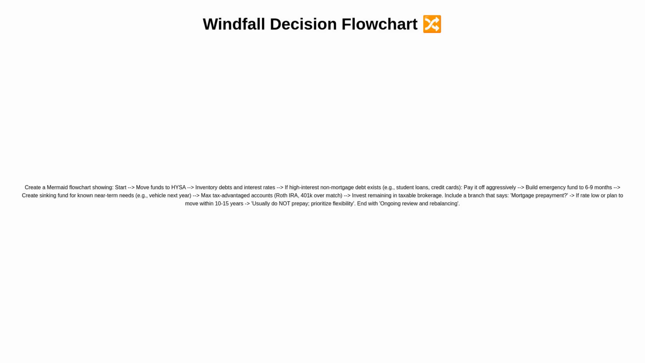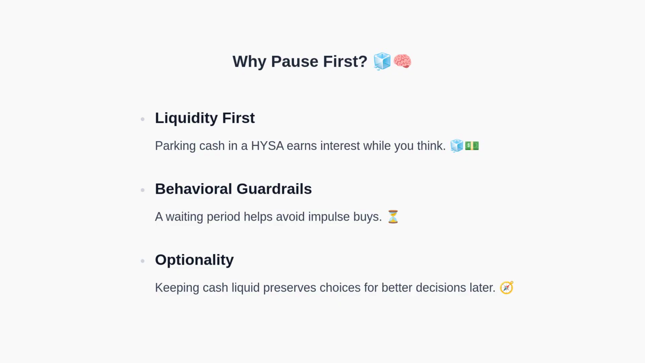A side branch addresses mortgage prepayments, noting that if the rate is low or you plan to move within 10 to 15 years, you typically should not prepay, because liquidity and flexibility are often more valuable. Pausing gives you liquidity, which allows you to earn interest while you decide. It also provides a behavioral buffer to prevent impulsive spending. Most importantly, it preserves optionality so you can allocate money to the highest impact areas once you have a complete plan. With that foundation set, we can transition to the most mathematically powerful move.